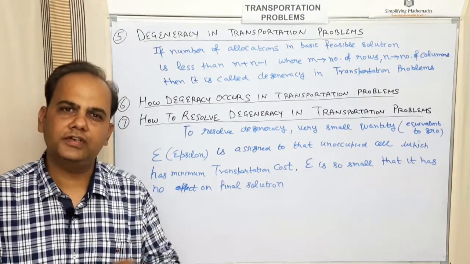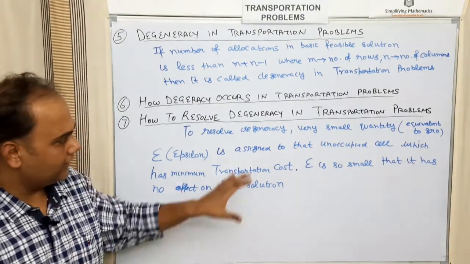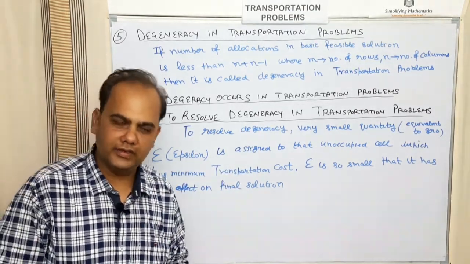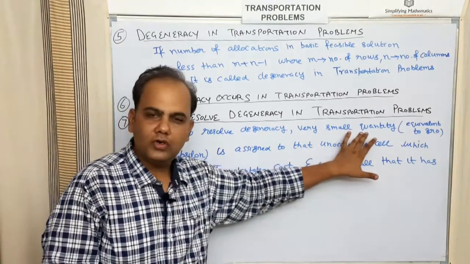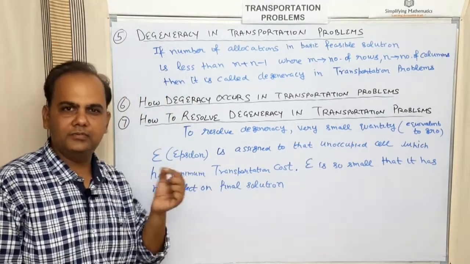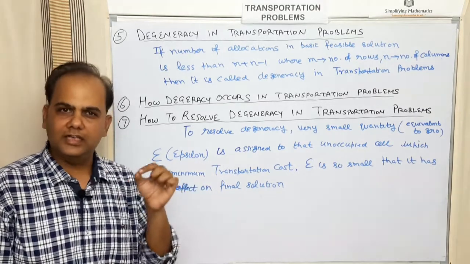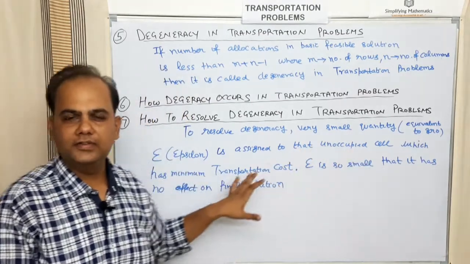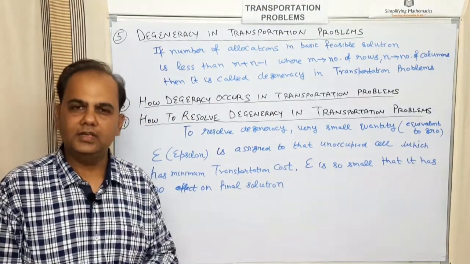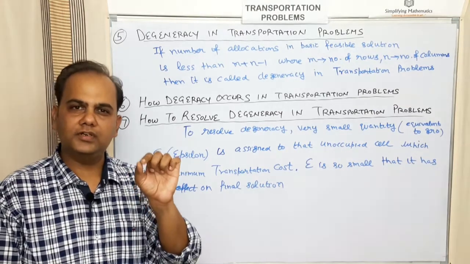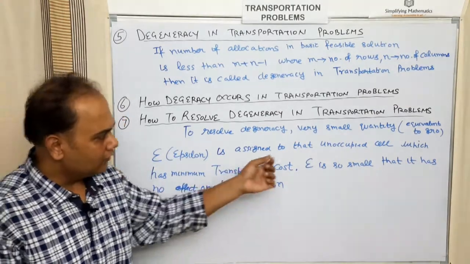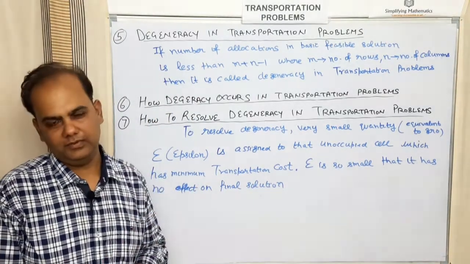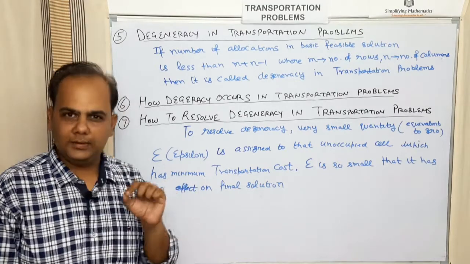The next is how to resolve degeneracy in a transportation problem. If this condition of degeneracy comes in the problem, then what is the method of resolving it? We assign a very small quantity, which is called epsilon, to an unoccupied cell which has the minimum transportation cost. An unoccupied cell means a cell where there is no allocation. You have to take the cell whose transportation cost should be minimum, and we will assign this value epsilon there.